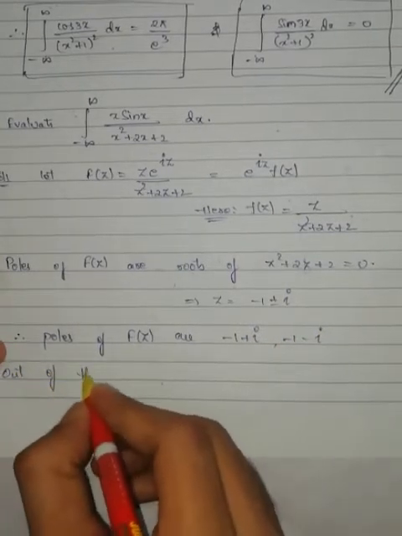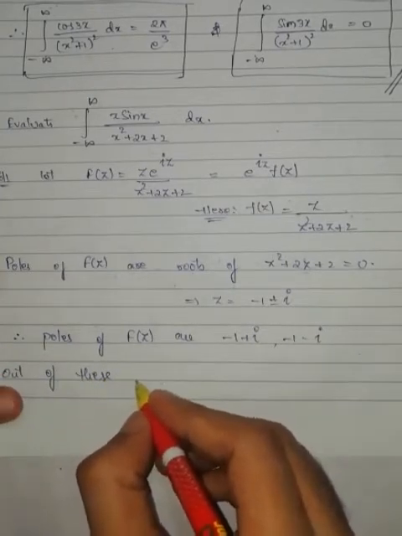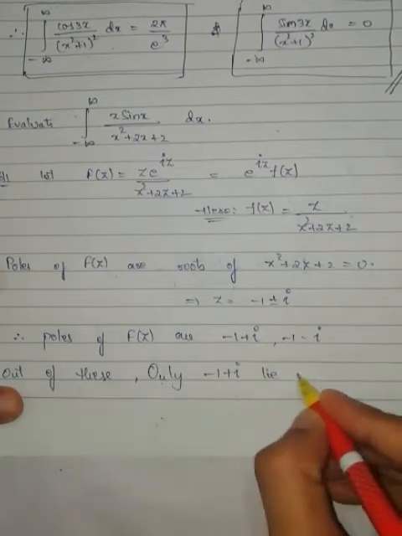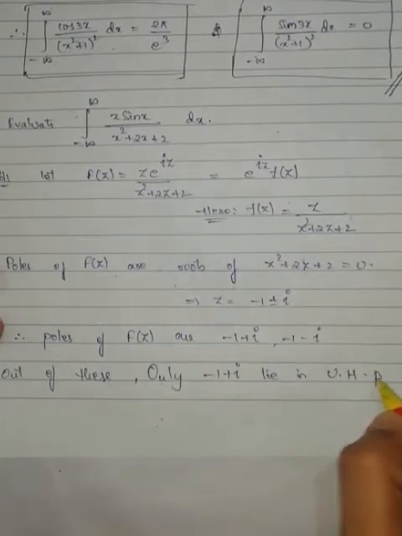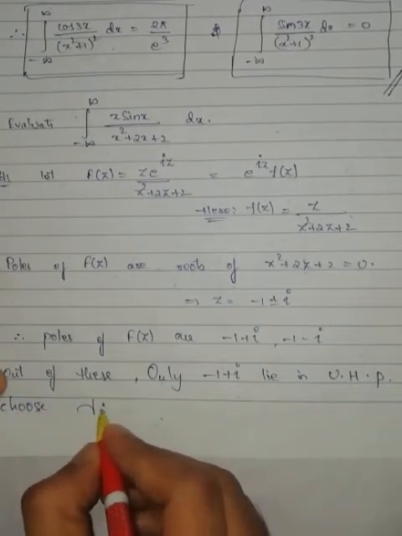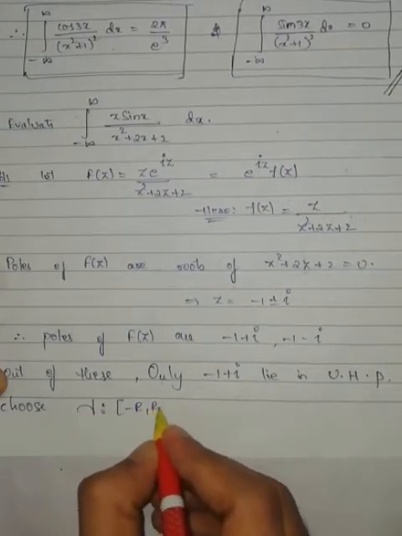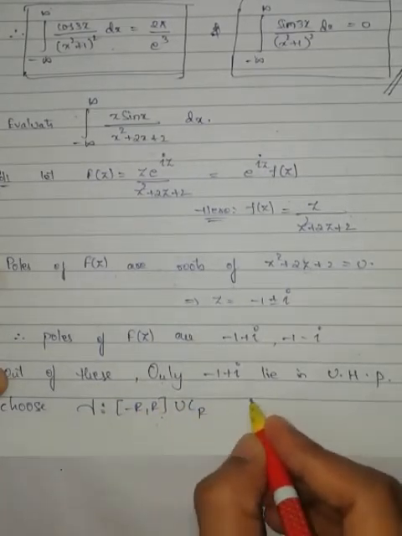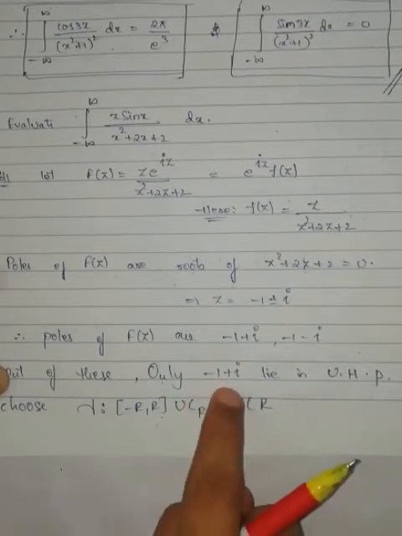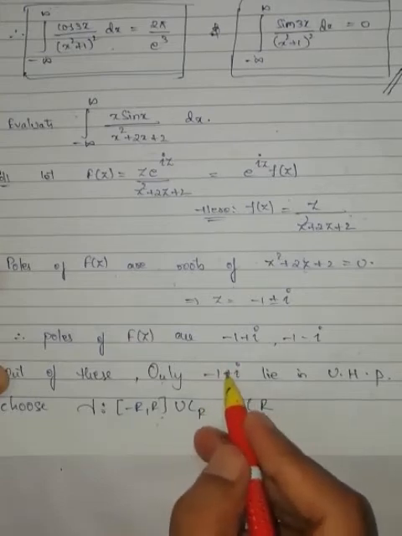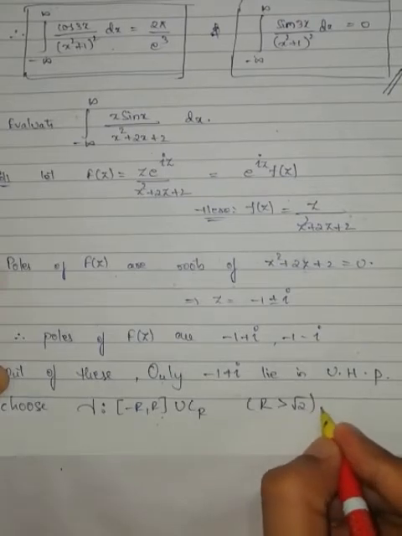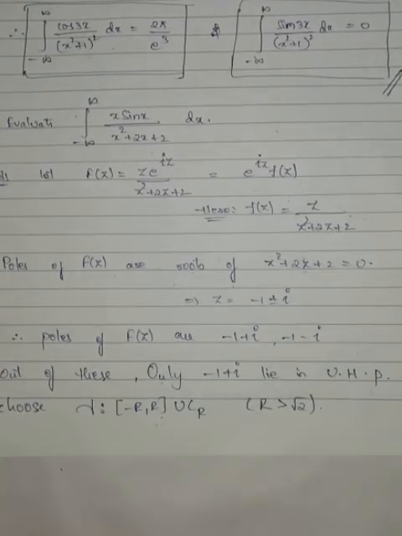Out of these, only minus 1 plus iota lies in the upper half plane. So choose gamma such that the closed interval minus R to R union CR, where the radius should be selected such that this pole lies inside this contour. The modulus of this pole from origin is root 2, so the radius should be greater than root 2.